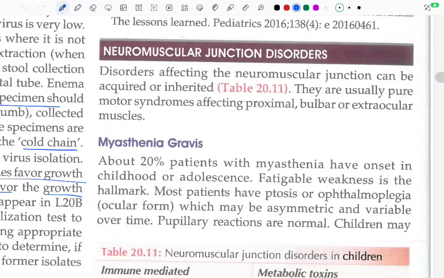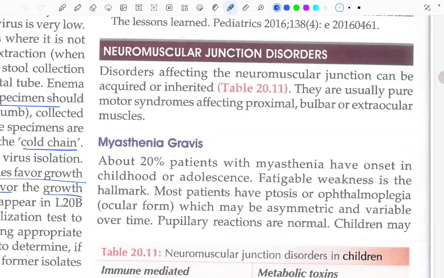Hi, in this video we will read about myasthenia gravis, which is a kind of neuromuscular junction disorder. Disorders affecting the neuromuscular junction can be acquired or inherited, which are given in this table we will read about. They are usually pure motor syndromes affecting the proximal, bulbar or the extraocular muscles. Starting with the first one, myasthenia gravis.